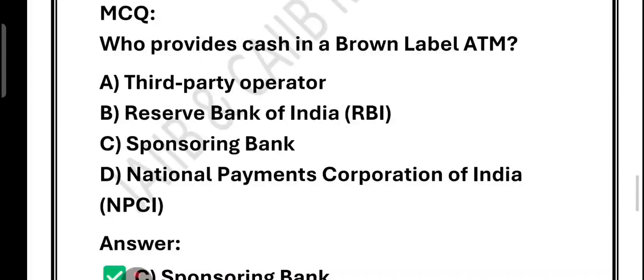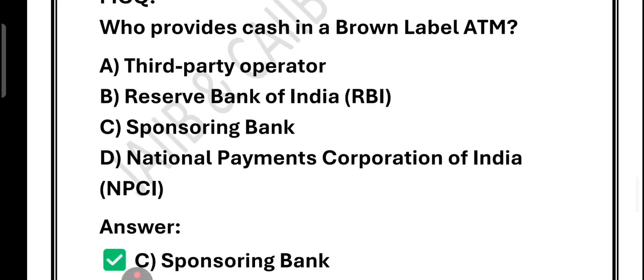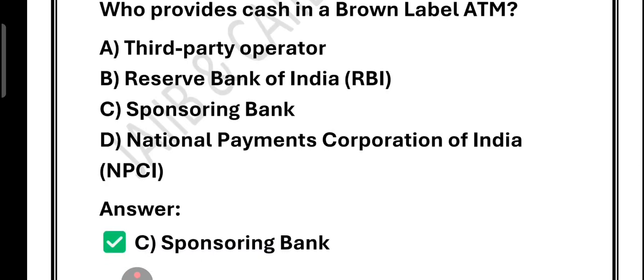What about option D, NPCI? NPCI, National Payments Corporation of India, runs payment systems like UPI, RuPay, IMPS. It has nothing to do with filling cash in ATMs. So remember, brown label ATM is hardware and maintenance by a third party, cash by a sponsoring bank. The third party only manages the machine, not the money.